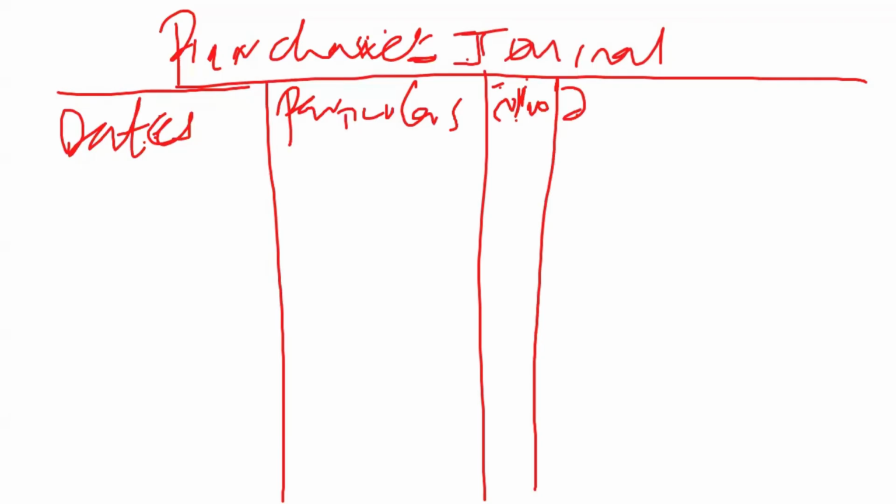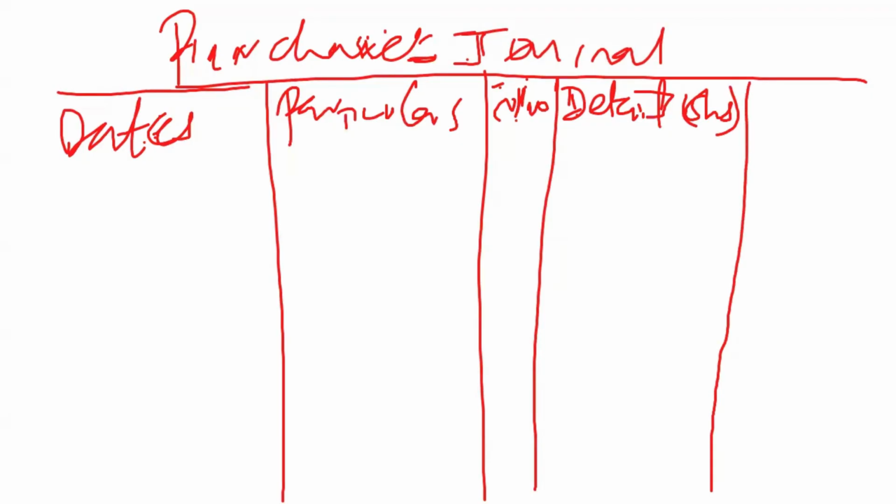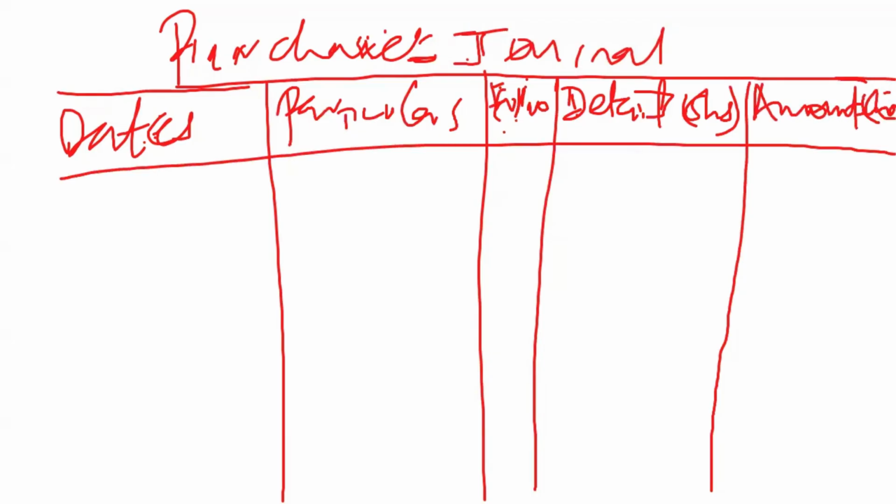Then we have details. The details column is where we write the discounts, and it is also supposed to be in shillings. Then we have the amounts in shillings. So that's our format. The year must come first. We were told it was 2023, January 2nd. So we start with the year, followed by the month, and then the date. That's the format that we use in accounting.